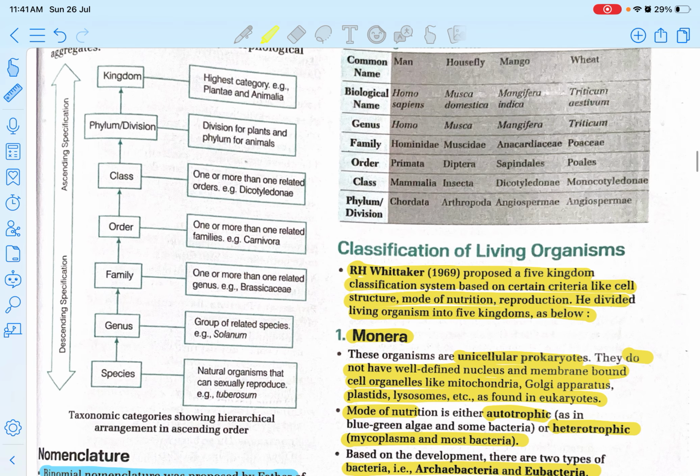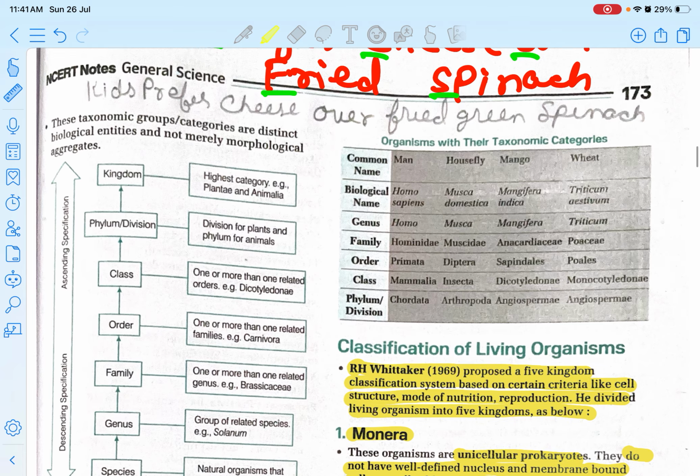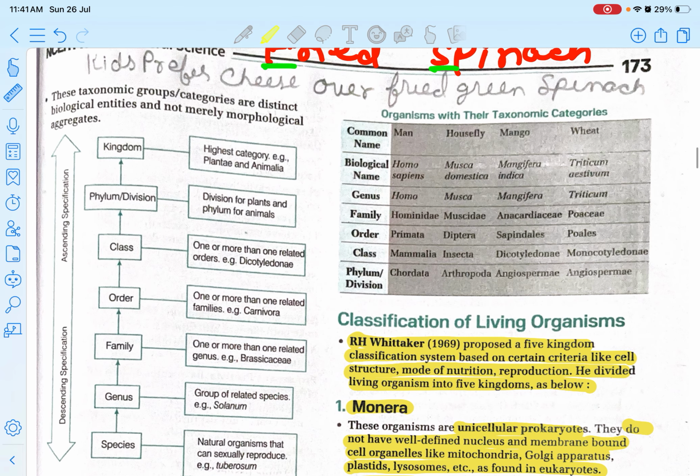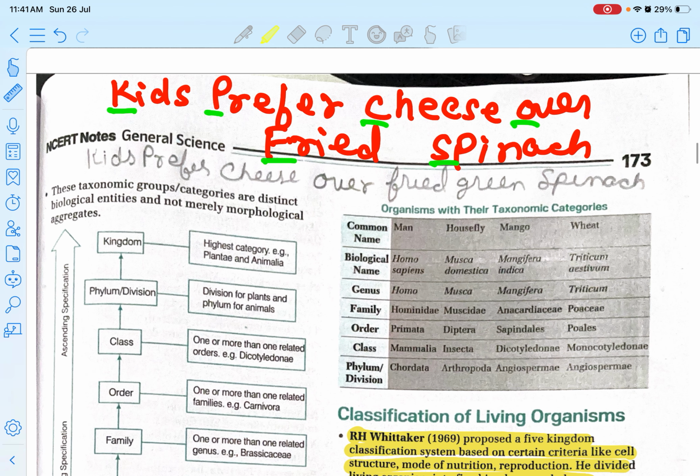Brassicaceae. And genus is a group of related species, for example Solanum, and species is a natural organism that can sexually reproduce, for example tuberosum. So once again, repeat with me. What will be the classification? It will be kingdom, phylum, class, order, family, genus, species, and the mnemonic is kids prefer cheese over fried spinach.